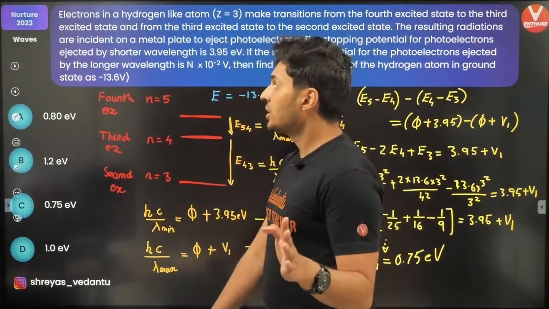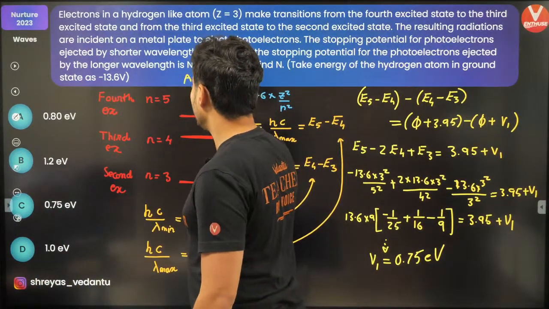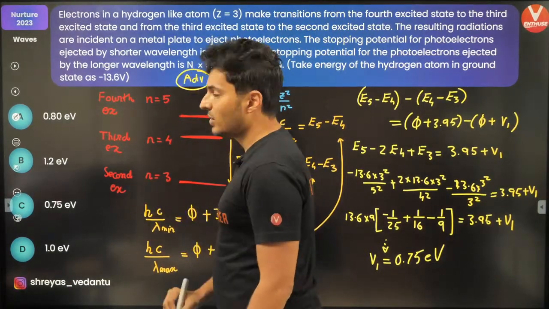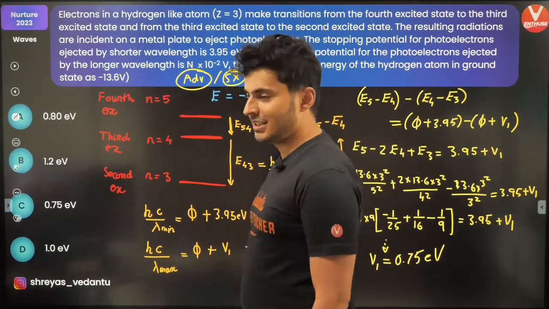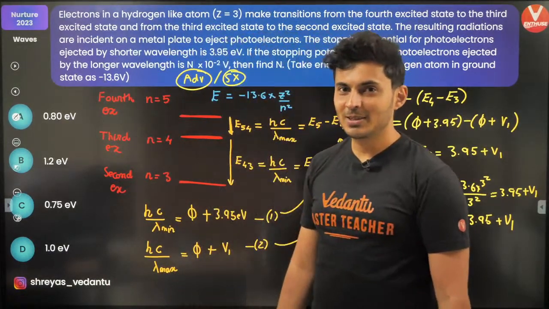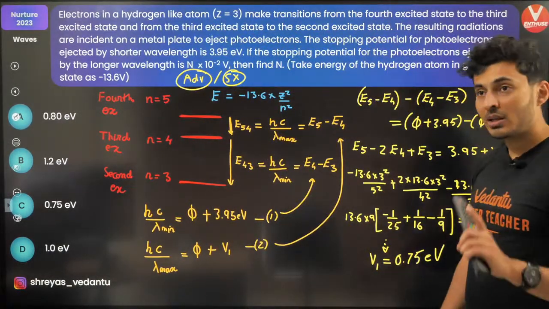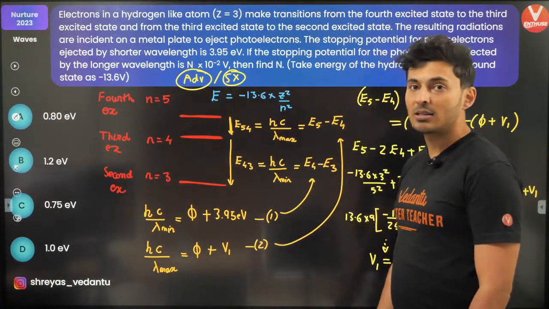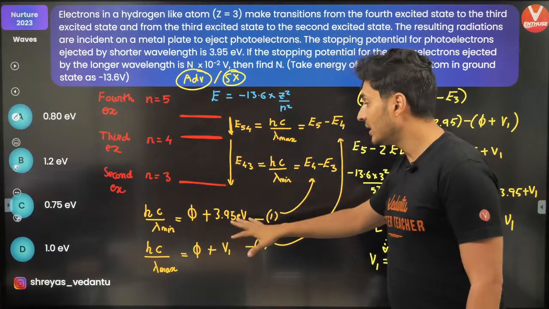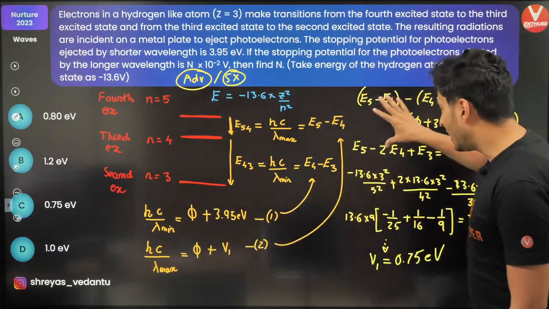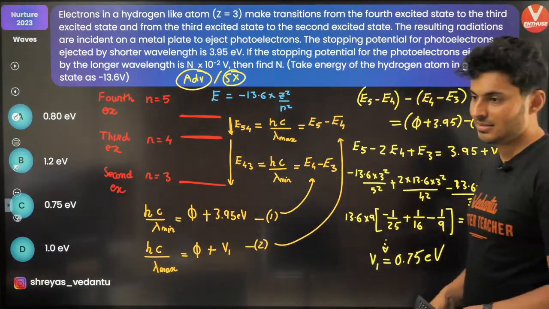Now, this question is obviously of advanced level. These are the kind of questions you can expect in advanced. You can also expect these kind of questions in SX. Okay, so keep this in mind. This is obviously not mains level. Reason, there are multiple concepts involved: energy, transitions, then photoelectric effect and mathematical manipulations.